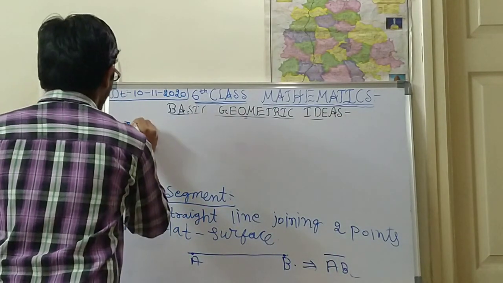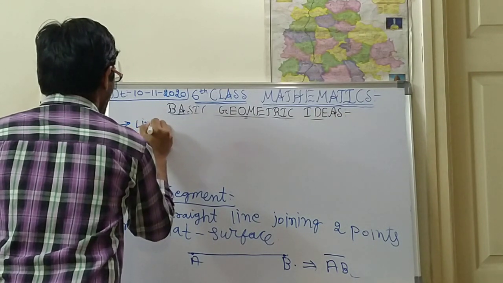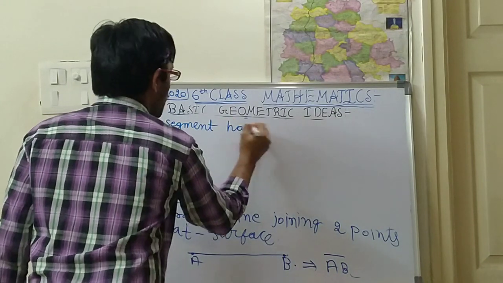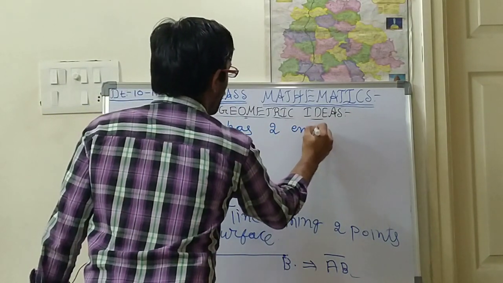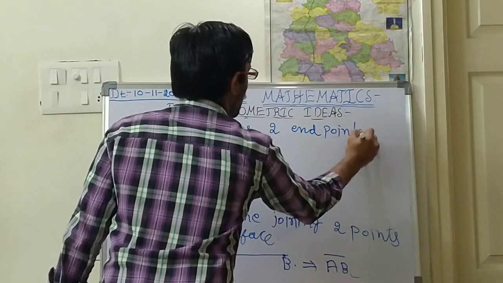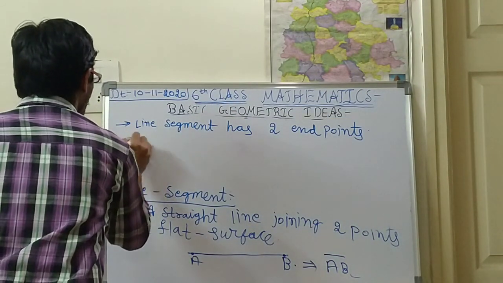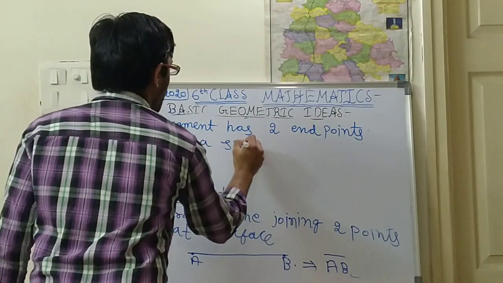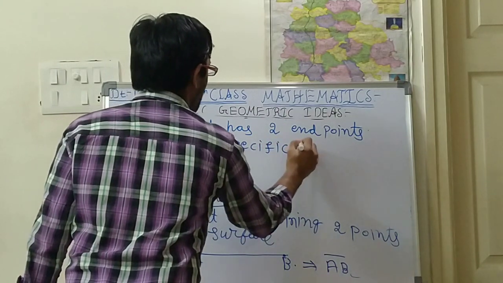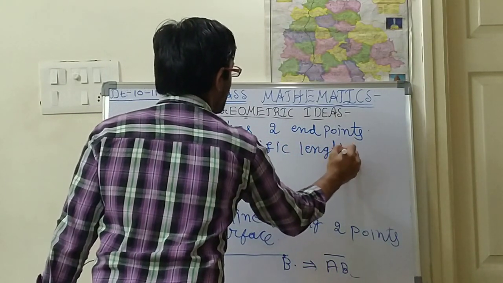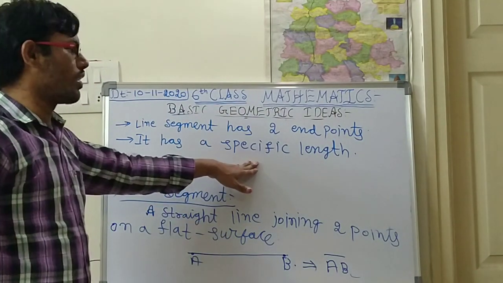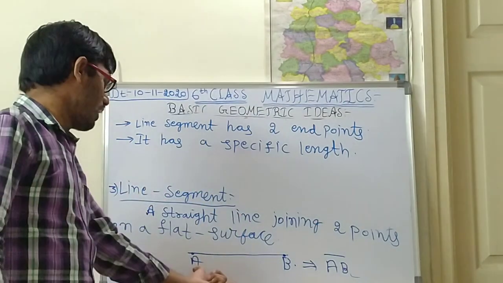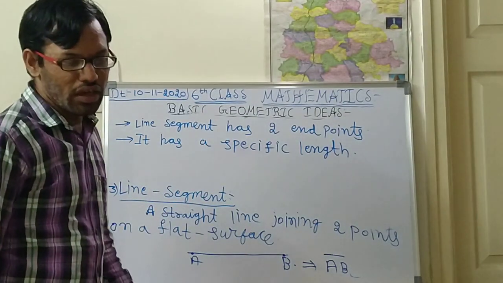Line segment has two end points. Next, it has a specific length. That means a particular length will be there. What is the meaning of this? It means we can calculate the length of this line segment. Okay, so that is about the line segment.